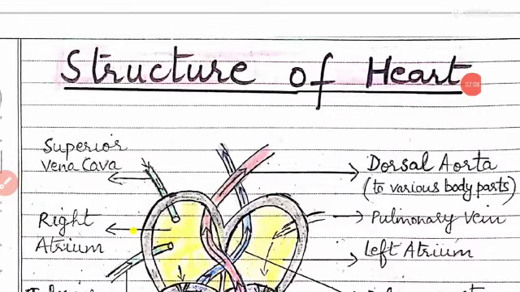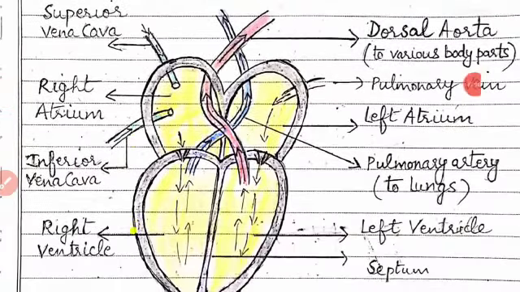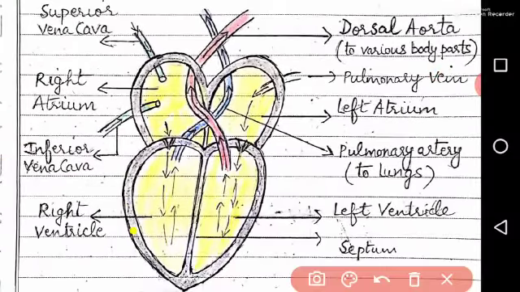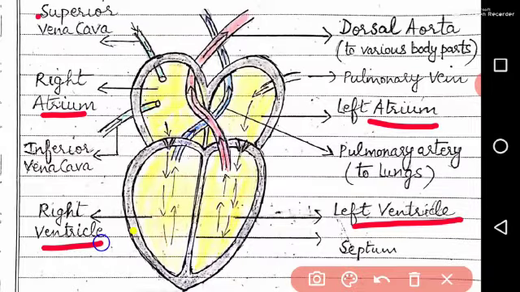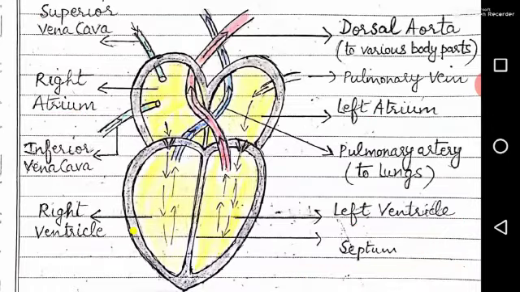Structure of heart. The human heart has 4 chambers: left atrium, right atrium, left ventricle and right ventricle. Between the left and right side of the heart there is a muscular wall which is called septum. This septum divides the left side of the heart completely from the right side, so that both types of blood, the oxygenated and deoxygenated blood, do not get mixed up.